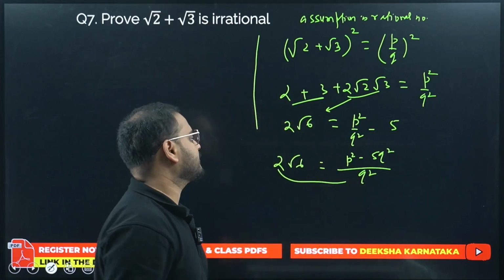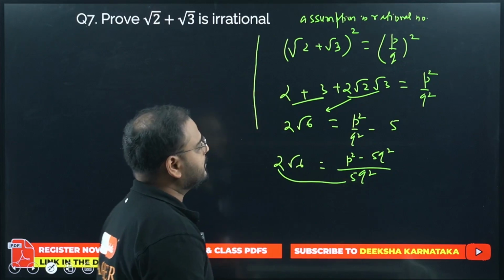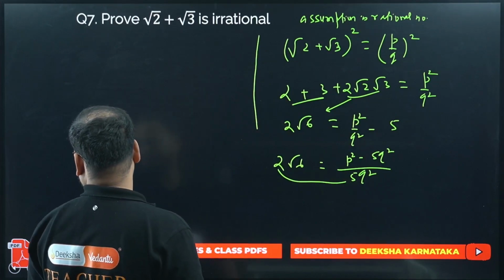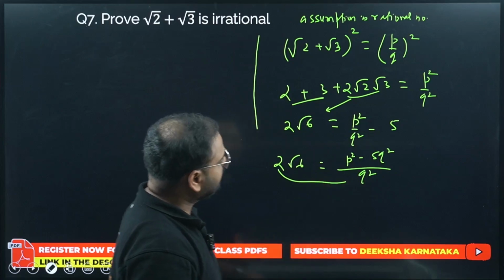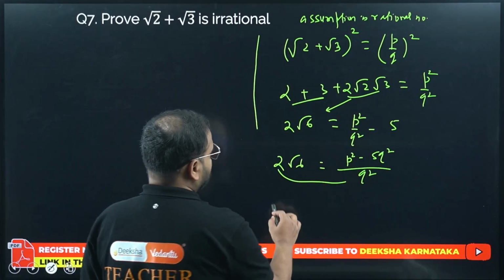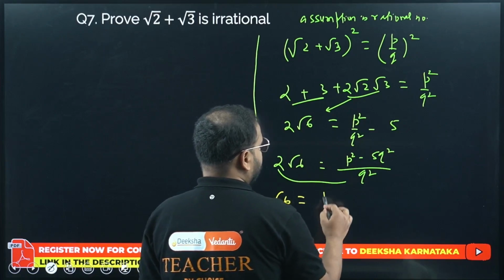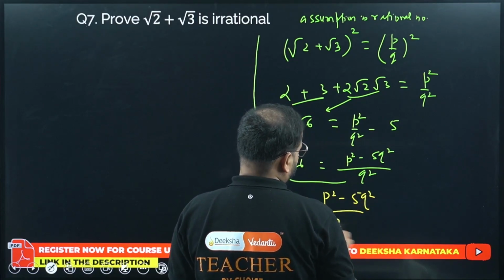Bring this 2 over here. Okay. Minus 5, sorry. Minus 5. Oh, no, not 5. Simply Q square, no? Simply Q square. Okay. Now please have a look. I can write this as root 6 equals to P square minus 5Q square upon 2.